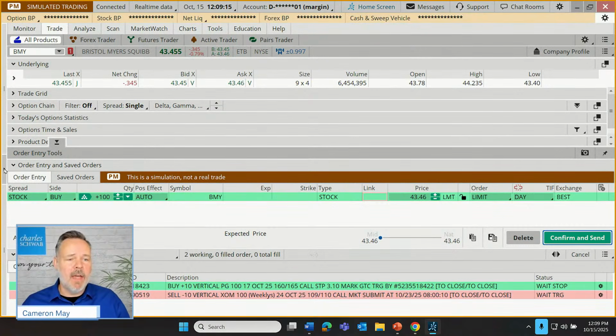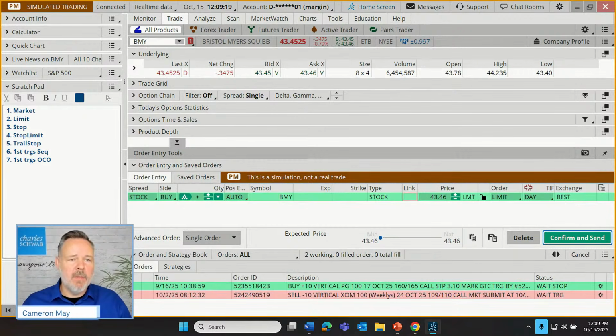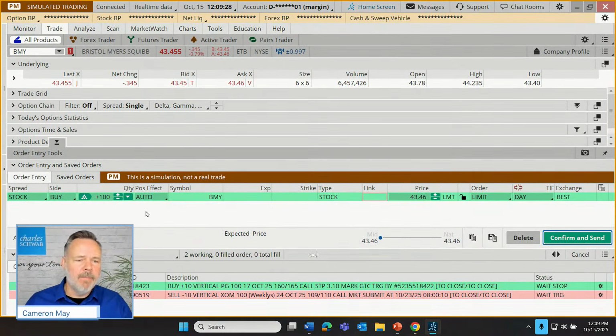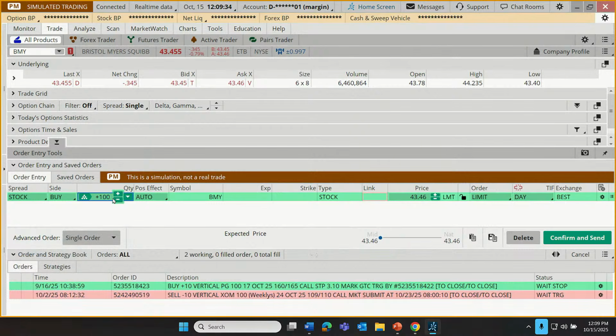So I'm going to hide my order types for just a moment. There's a little toggle here right at the margin between our left column gadgets and the rest of the platform. So I'm going to hide using that toggle. Click on the little arrow. And let's put in an order to buy, let's just say 10 shares of Bristol Myers.